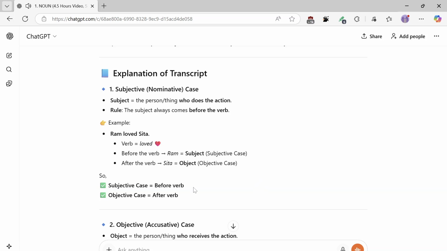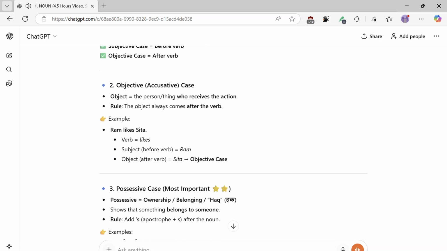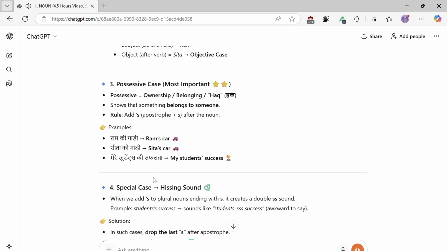2. Objective or accusative case. Object is the person or thing who receives the action. Rule: the object always comes after the verb. Example: Ram likes Sita. The verb is likes. Ram, before the verb, is the subject; Sita, after the verb, is the object, objective case. Number 3. Possessive case, most important. Possessive means ownership, belonging, hak. It shows that something belongs to someone. Rule: add apostrophe s after the noun. Examples: Ram ki gadi, Ram's car. Sita ki gadi, Sita's car. Mere students ki safalta, my student's success.